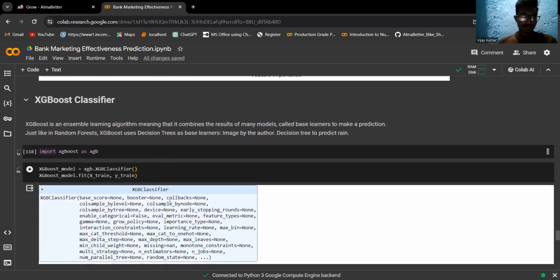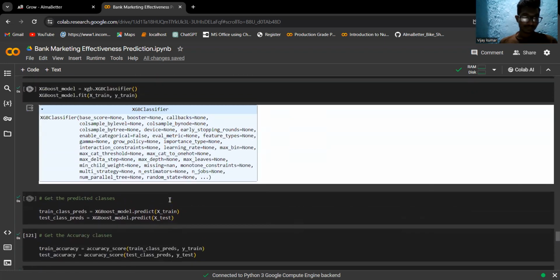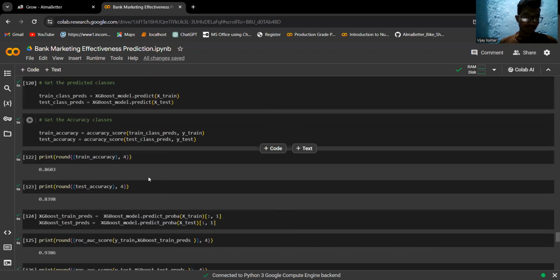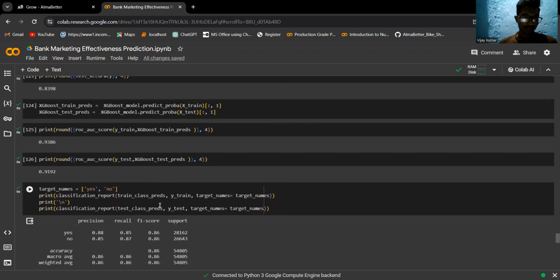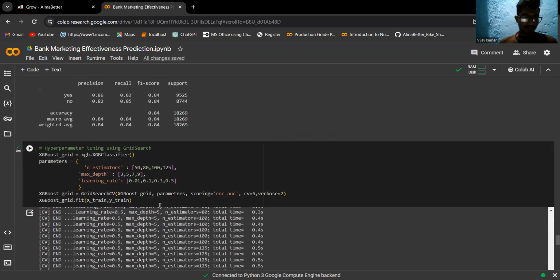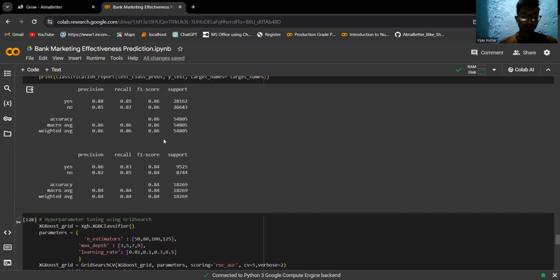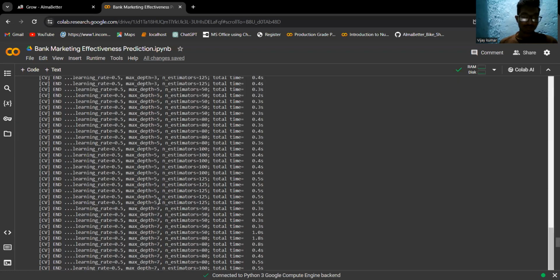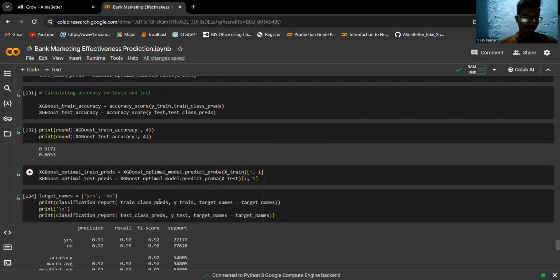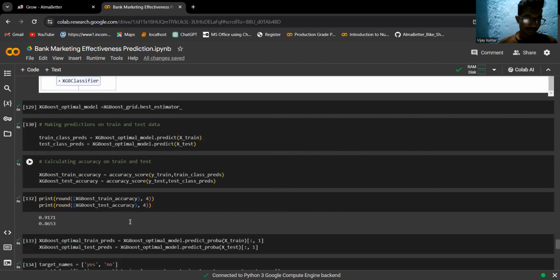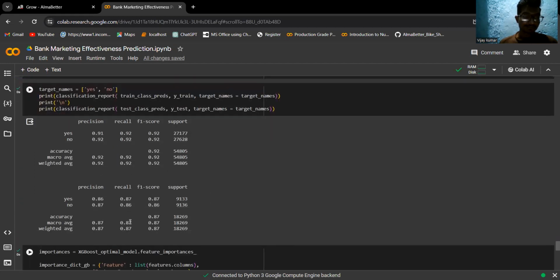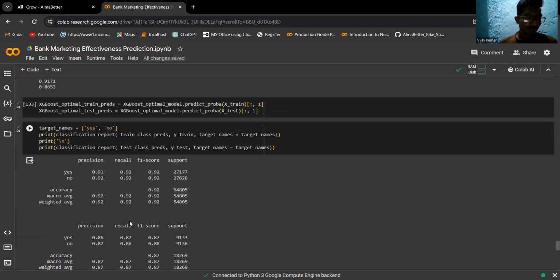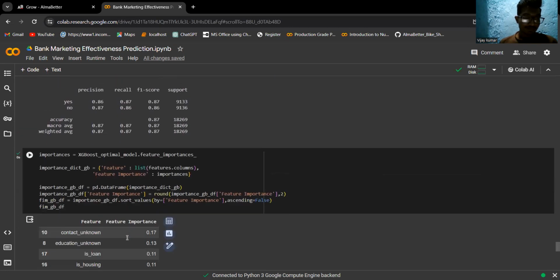Here we are doing XGBoost classification. We implement this, and these are our predictions and metric scores. These are our precision, recall and F1 score. After hypertuning, we get these predictions and these metrics, these precision, recall and F1 score.